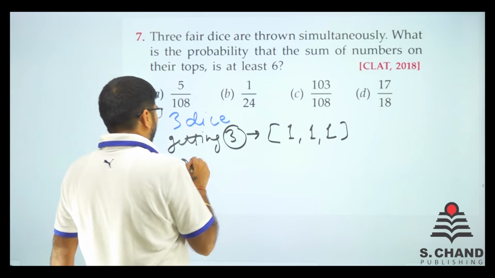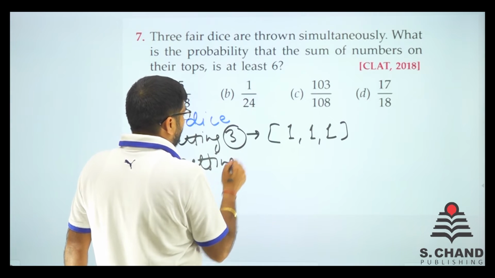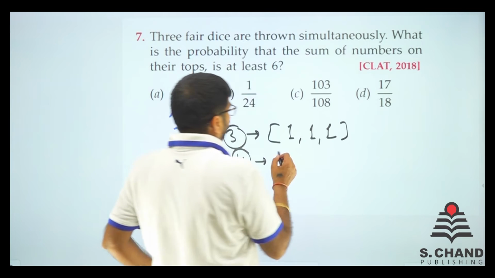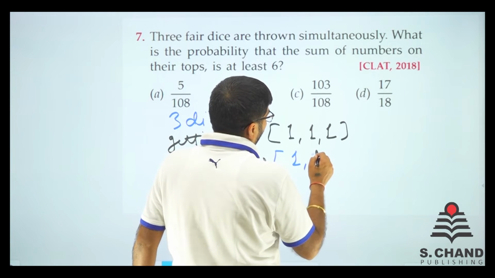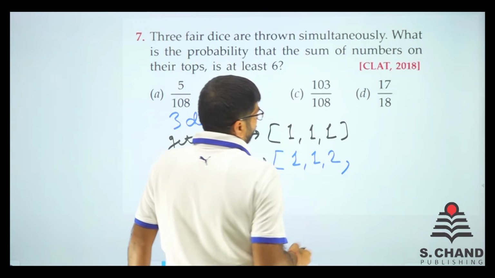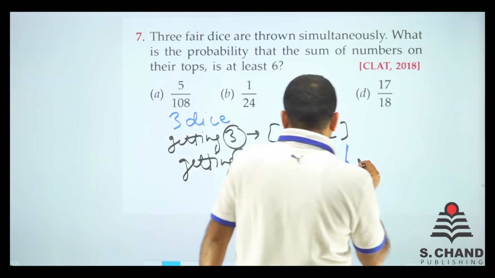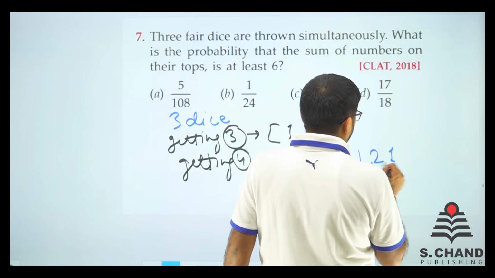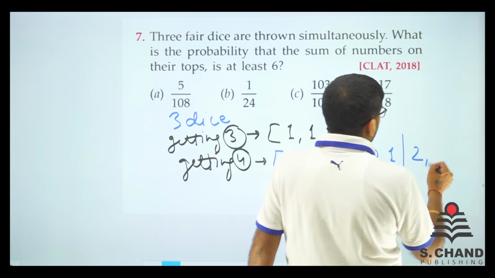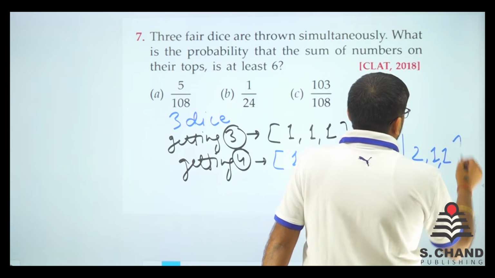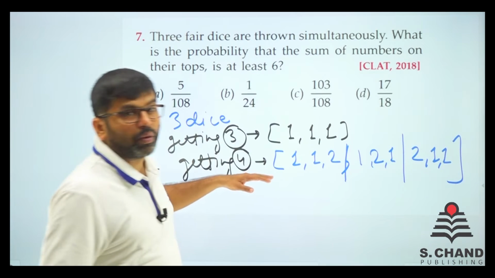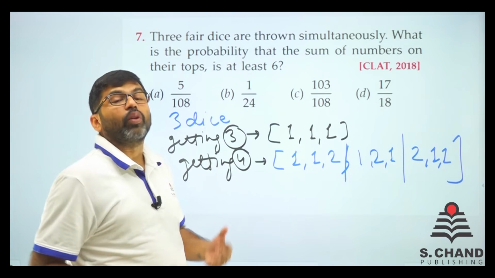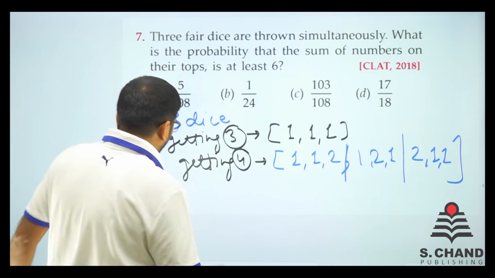Now getting 4, how is it possible? So getting 4 is like 1, 1 and 2, we have 1, 2 and 1, we have 2, 1 and 1. This is the total number of cases when I get 4 when I roll 3 dice. Now getting 5.